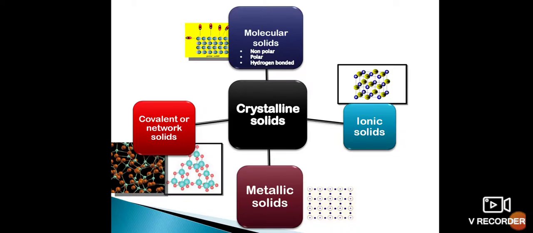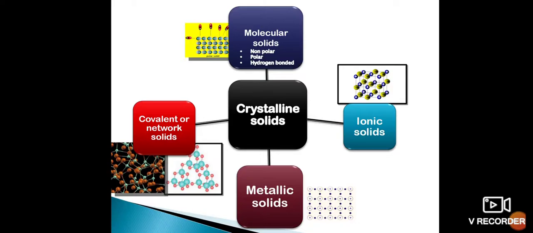As I told you, these four categories are purely based upon the type of particles and the attraction force between the particles. All of you know very well that if the attraction force is different or the type of particles are different, then automatically their properties, like physical or chemical properties, electrical conductivity and melting point, will change according to the force of attraction between the particles.